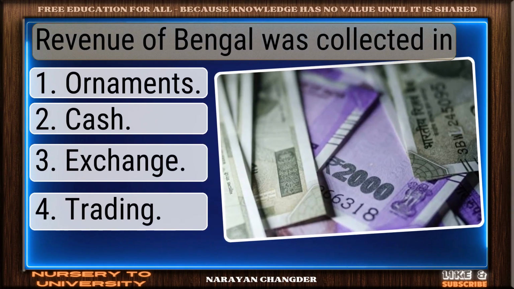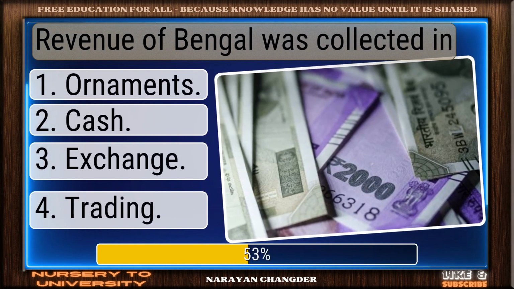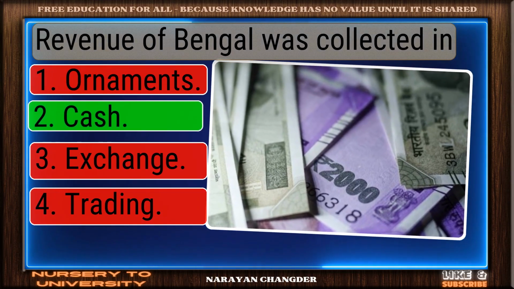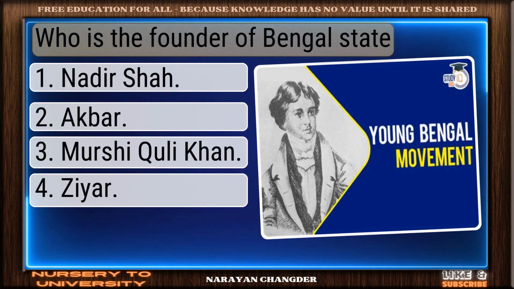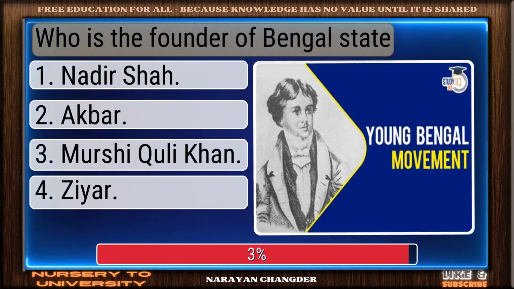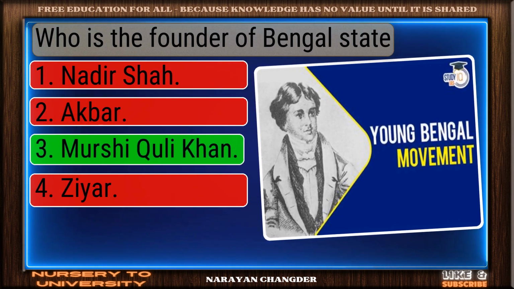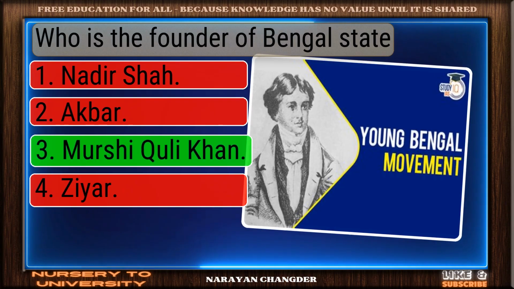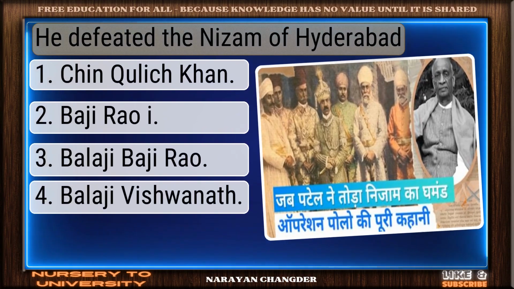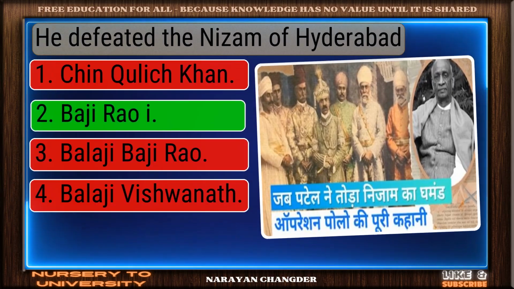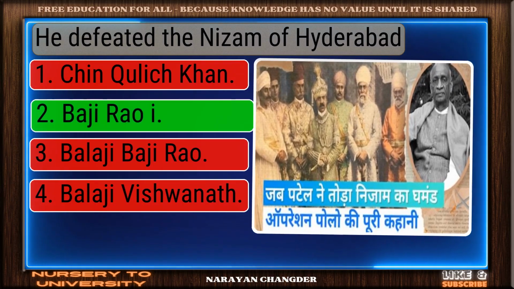Revenue of Bengal was collected in. Right choice. Cash is the best answer. Who is the founder of Bengal state? Strong choice. Murshid Quli Khan is the right answer. He defeated the Nizam of Hyderabad. You chose Baji Rao I, and it is correct.